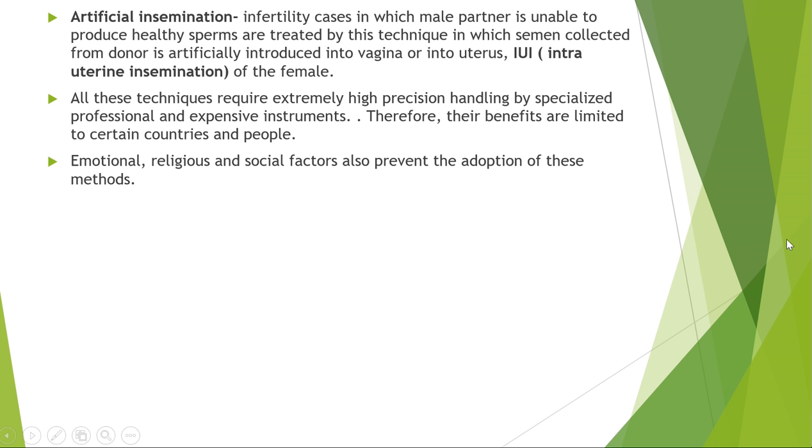So all these techniques require extremely high precision handling by specialized professionals and expensive instruments. Therefore their benefits are limited to certain countries and people.